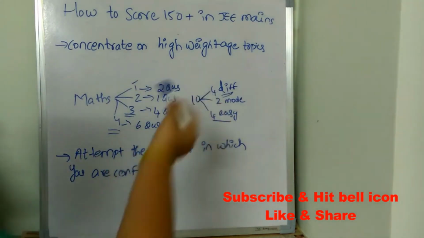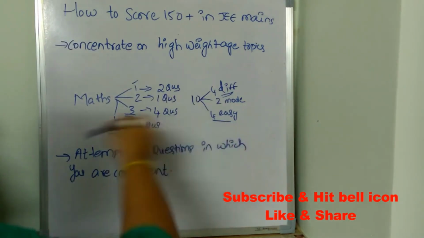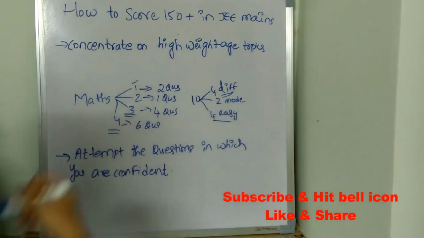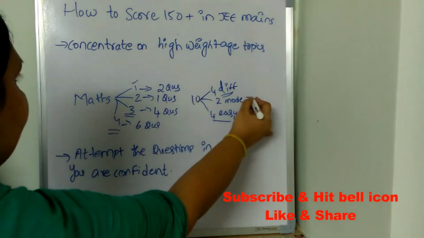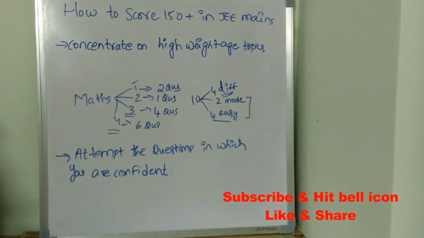If you start with difficult questions, most of the time will be occupied by just those. Instead, if you solve easy and then moderate questions first, within a few minutes you can finish all of them, and then at last when you have plenty of time, you can go for the difficult questions. This is a very intelligent strategy which every student giving JEE Mains must remember and follow.